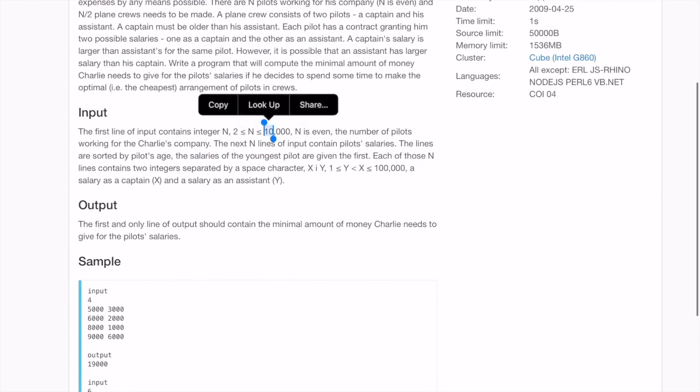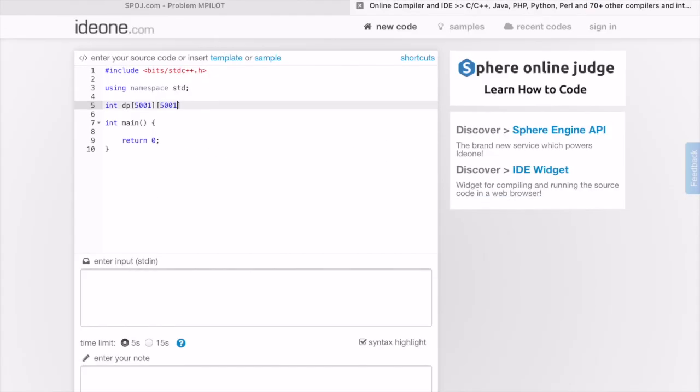because it has been given that the total number of pilots is 10,000, which means half of them will be assistants and half of them will be captains, right? And now let us make a function, int minimize. I'll simply write it as min. The first thing that I'll send is the captain count. The second thing that I'll send is the assistant count. The third thing that I'll send is the total number of pilots. Then we will have a vector of captain salary and a vector of assistant salary.